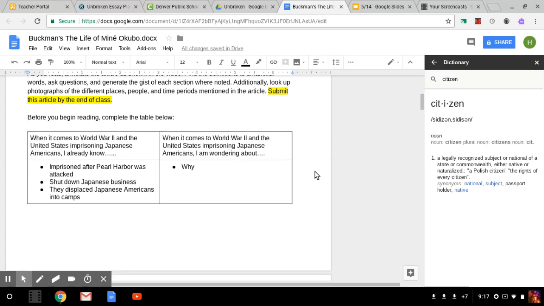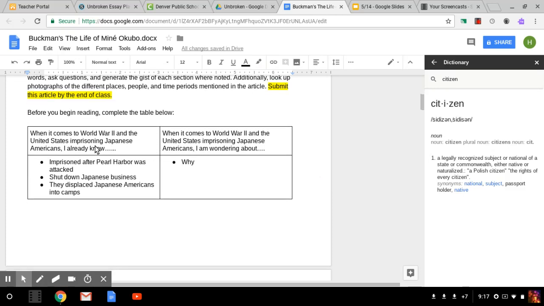I'm ready to go. First things first, I have this neat little already know, want to know box. So here are the things that I already know. I did this ahead of time. So I know that people were in prison after Pearl Harbor. I know that Japanese businesses were shut down out of fear. And I know that many Japanese Americans were displaced just because of their ethnic group.